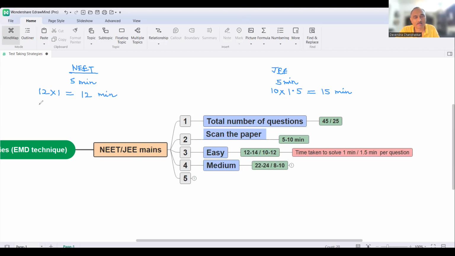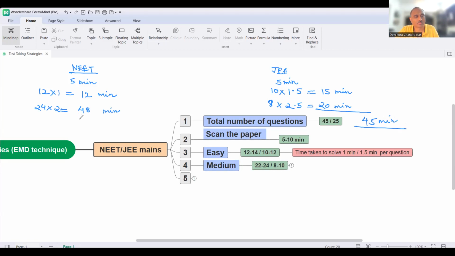Now comes medium difficulty level. So this is, let's say the medium difficulty level questions are 24 and the time taken is 2 minutes, close to 2 minutes. So this is 48 minutes. Right? Now here it is how much? Say 8 questions into 2.5 minutes. So this is how much? 20 minutes. Right? So overall time, how much time you are spending here? It's 15, 40. Let's say you are spending 45 minutes here.